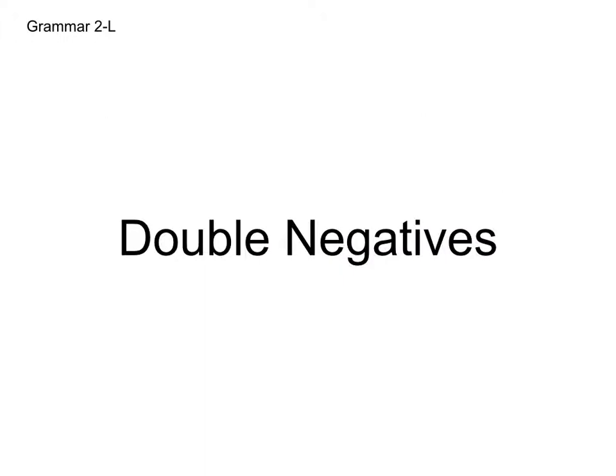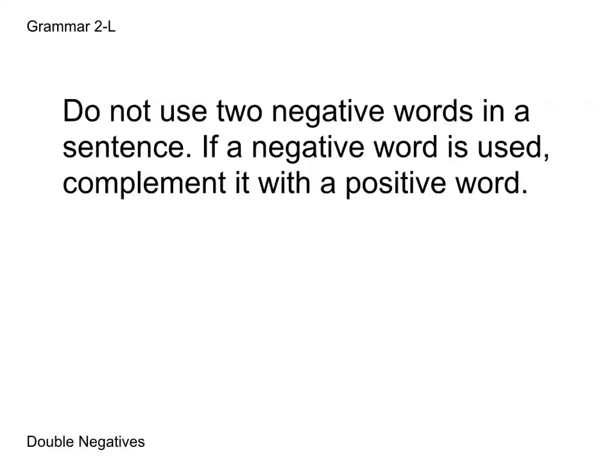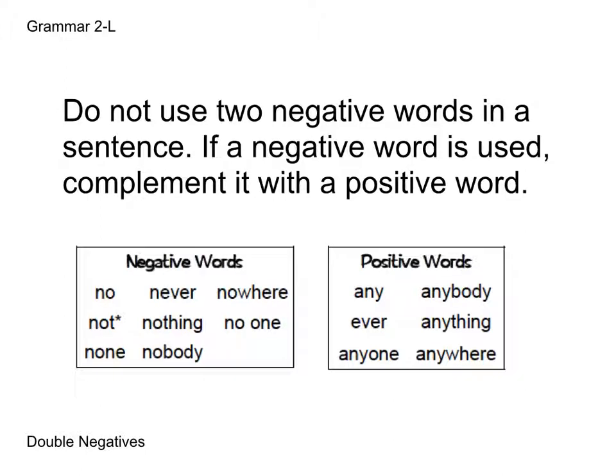Now we're going to go over double negatives. We should not use two negative words in a sentence. If a negative word is used, complement it with a positive word. Here we're going to look at some examples. We have negative words on the left and positive words on the right, so you will use one of each in a sentence. You won't use two words from the same box in a sentence. These are provided on the front and side cover of your book.